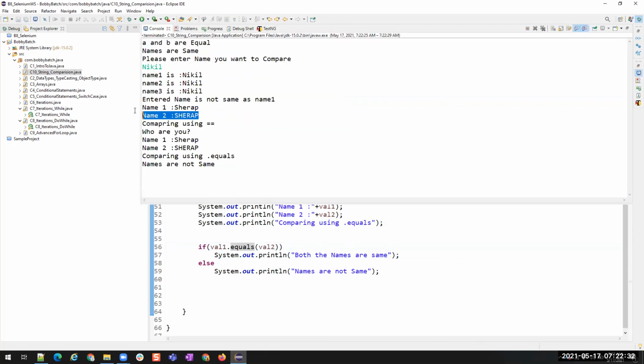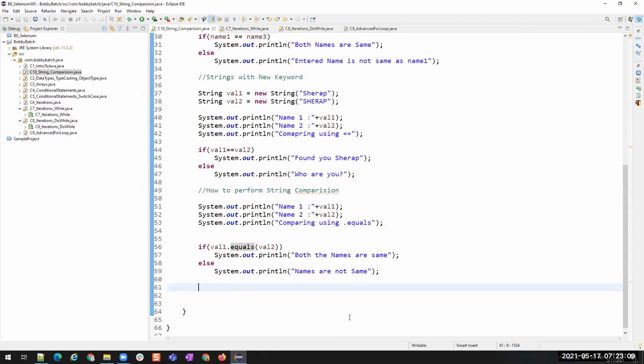You see, Sharab and Sharab comparing using double equals, it says who are you, and even comparing using dot equals, it says names are not same. But if you observe, both the names are same, right? Java is case sensitive. If there is a change in the case, these are in lowercase and these are in uppercase. If you want to compare these kinds of things, and you are not sure that the value you get from the application or from the user will maintain the case, then we have another method called equalsIgnoreCase.